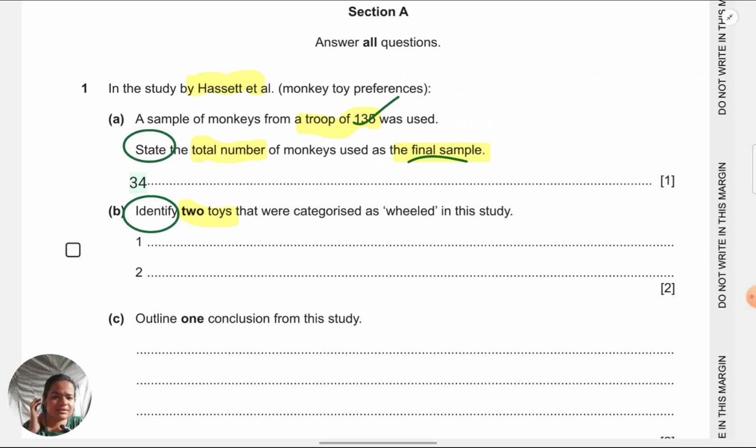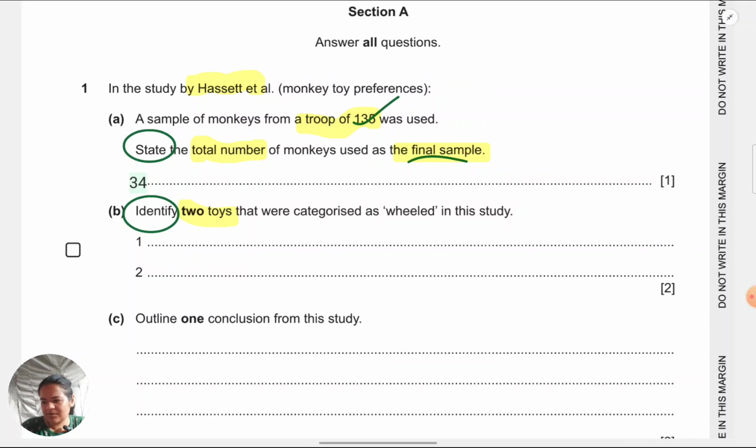Here, one tendency I've noticed in these types of questions is students don't learn fine details. They feel it won't be required, or who will memorize so much. Then when this type of question comes, they don't know the answer. They start guessing. Lots of students will guess, okay, what could be wheel toys? It could be this, and they'll write it down. Avoid doing that. Make sure you study sincerely and memorize these types of details. Don't try to assume or estimate what the answer must be. Make sure you're writing from what you've learned in the study.